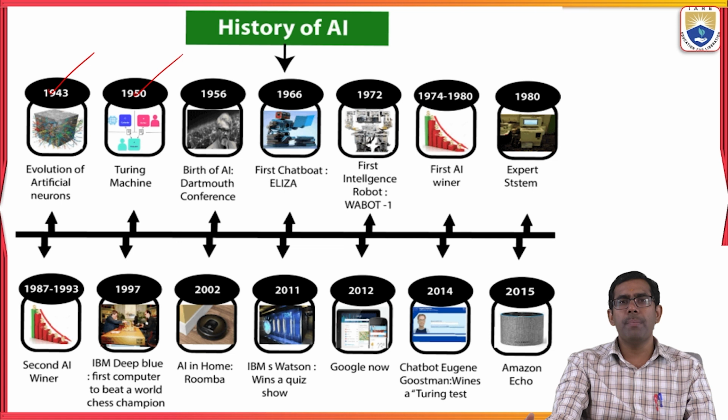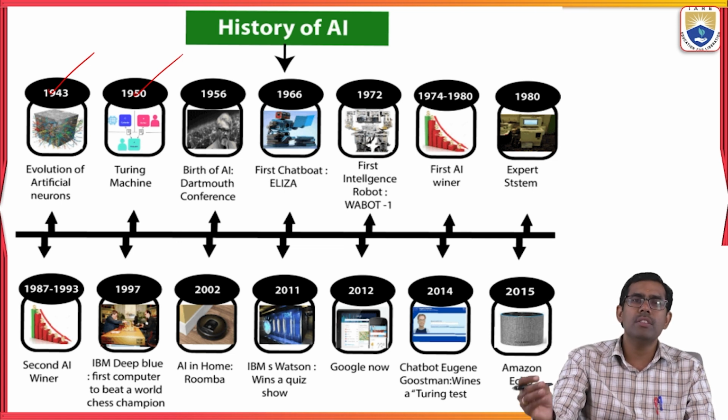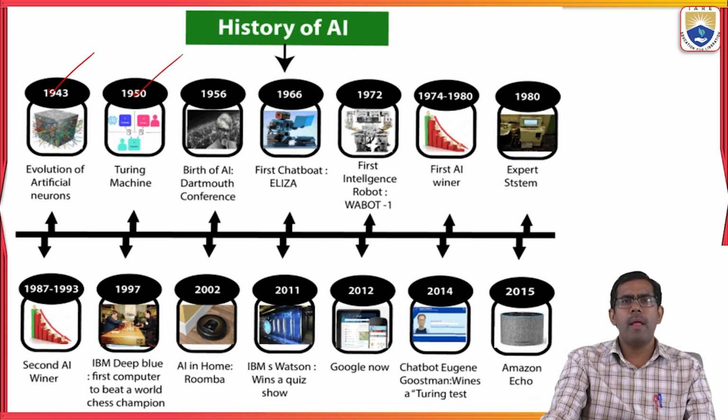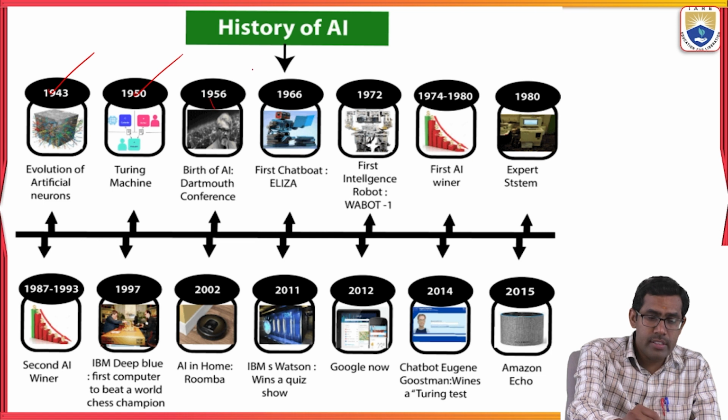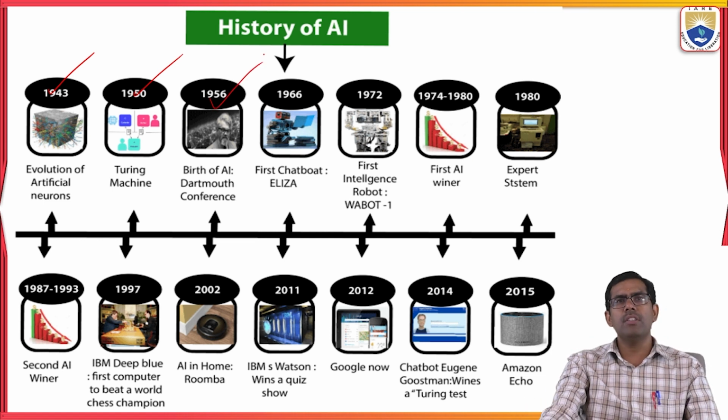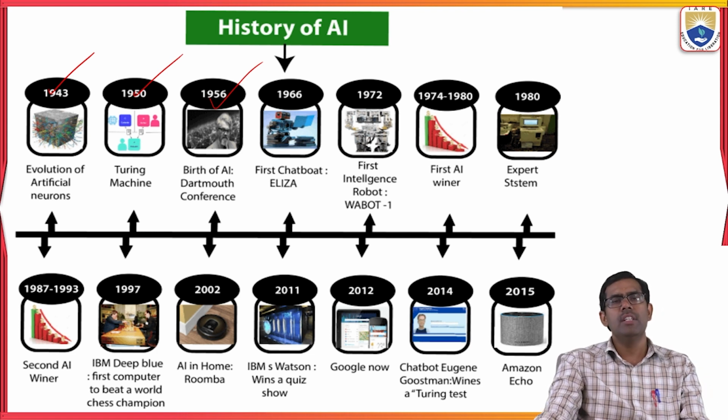Okay, so if you are giving some problem statement to the artificial intelligence based system, how will it be properly working or not? They use the Turing machine concept in the year 1950. Okay, the next one is in 1956, when the first artificial intelligence was introduced by John McCarthy. He is the father of artificial intelligence.